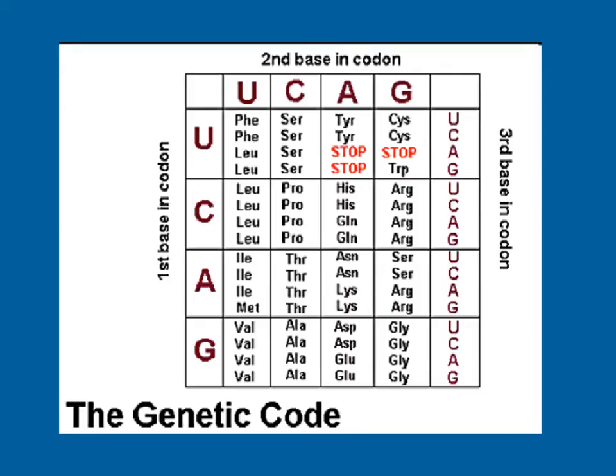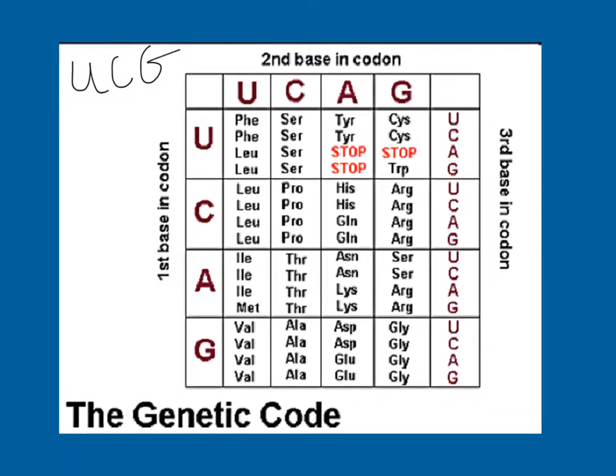This is one type of codon chart, and the way you use it is you start with your first nitrogenous base. Let's say we want to know what UCG codes for.